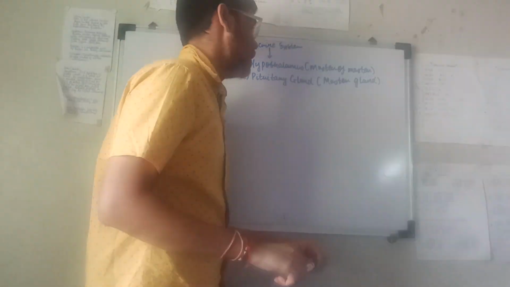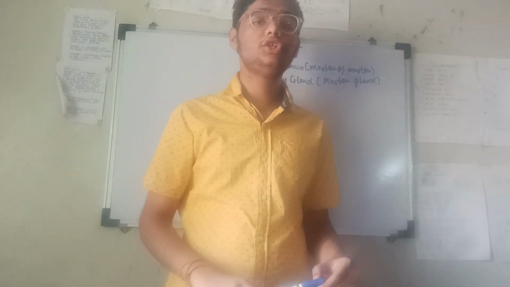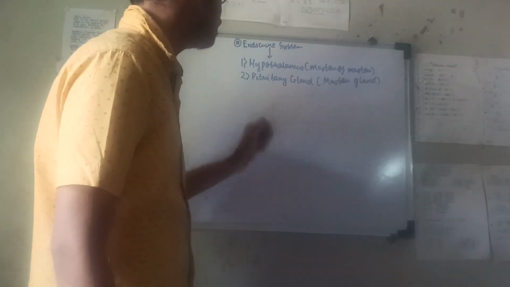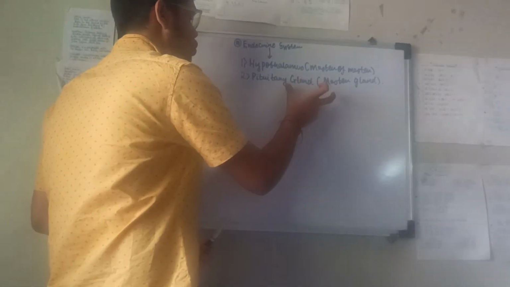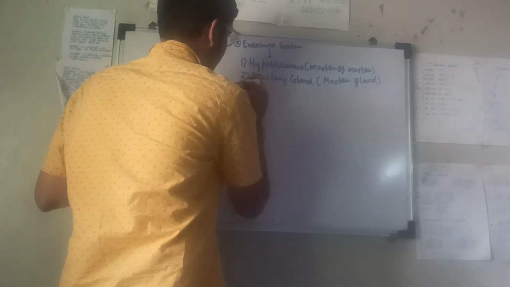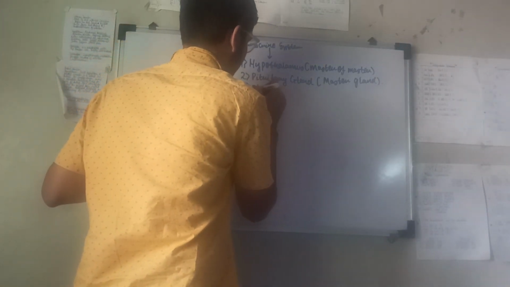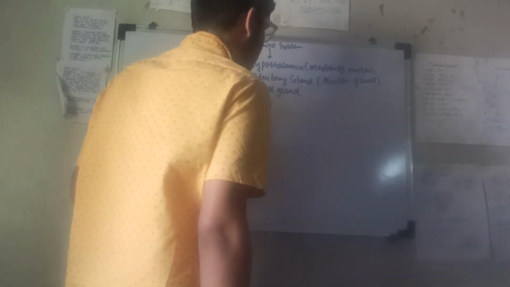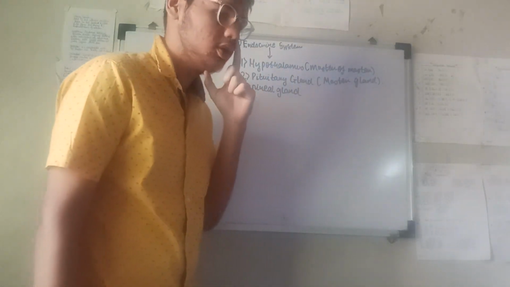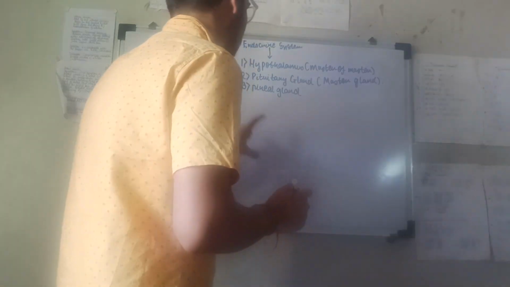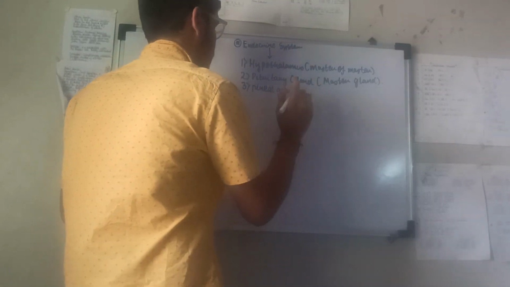Why is it called the master gland? Because it seems to control all the other endocrine glands. So these two are present in the brain, and one more gland present in the brain is the pineal gland. It is not mentioned in class 10th ICSE, it's mentioned in the CBSE 2014-15 edition and CRT book. So the pineal gland is also present in the brain.